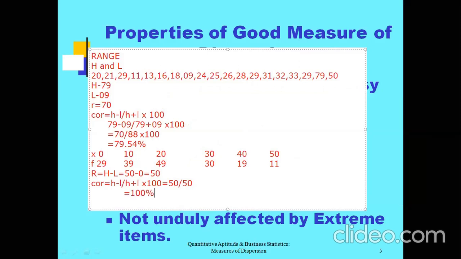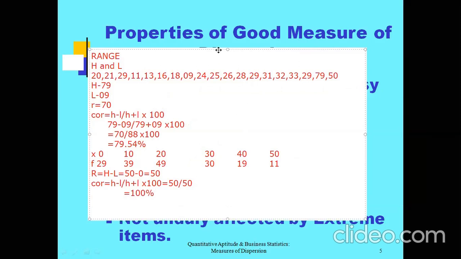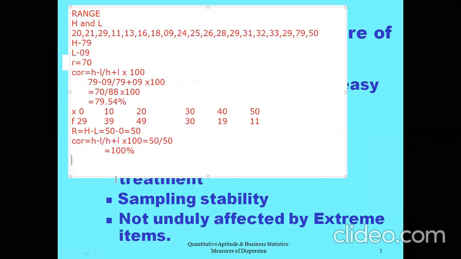The last concept is how to calculate range in case of continuous data. Let me give an illustration. Class interval is given and the frequency is also given. The class intervals are 10 to 20, then 20 to 30, then 30 to 40, then 40 to 50, and 50 to 60. So what kind of class interval is it?